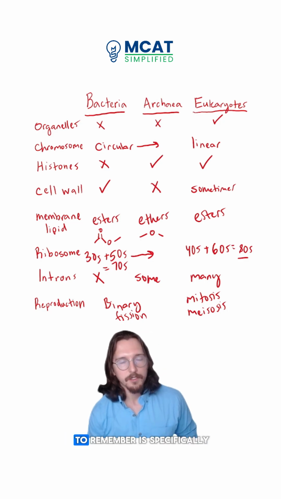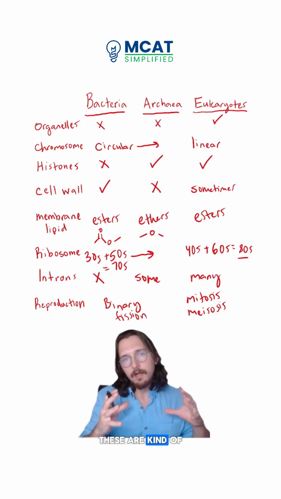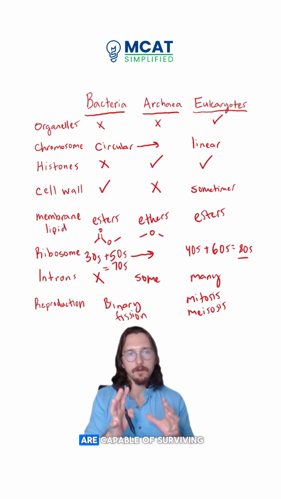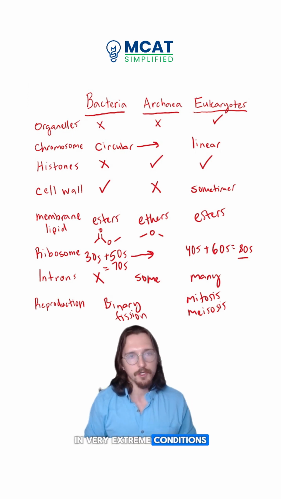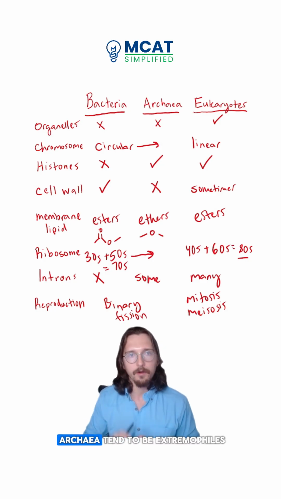Now, another important thing to remember, specifically for archaea, and again, this isn't a very high yield topic, but something just to keep in mind: these are kind of interesting organisms. They tend to be what are called extremophiles. Extremophiles are organisms that are capable of surviving in very extreme conditions, such as extreme heat, for instance, or very salty environments or very acidic environments, things like that. So archaea tend to be extremophiles.